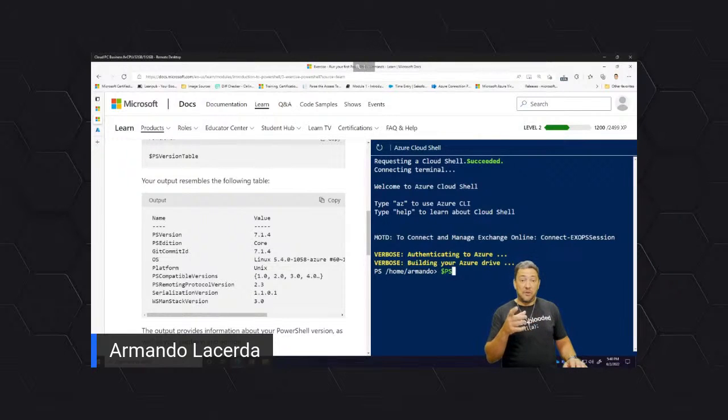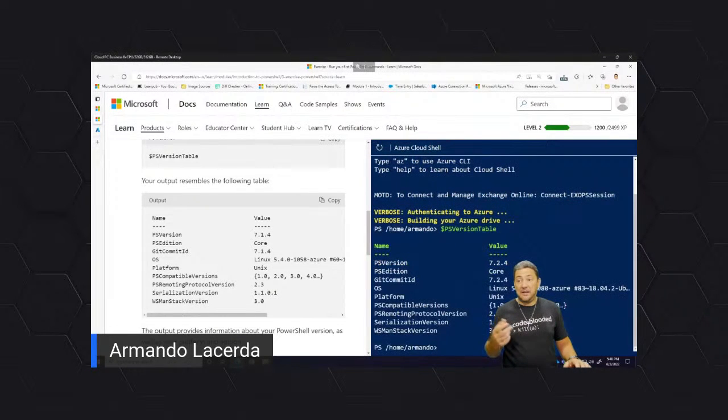$PSVersionTable. By the way, PowerShell is not case sensitive, right? But there are some things that could be case sensitive as you use it, so be very mindful of casing. There are other environments that are case sensitive, so it's better to pay attention to the case of the letters instead of being sloppy about it. PSVersionTable. So what is this one? This is not a commandlet. If you can recall the commandlet, there was a word, dash, another word. There was no $ sign on that commandlet before. So this is definitely not a commandlet. This is something else. This is actually an internal variable, a predefined variable.